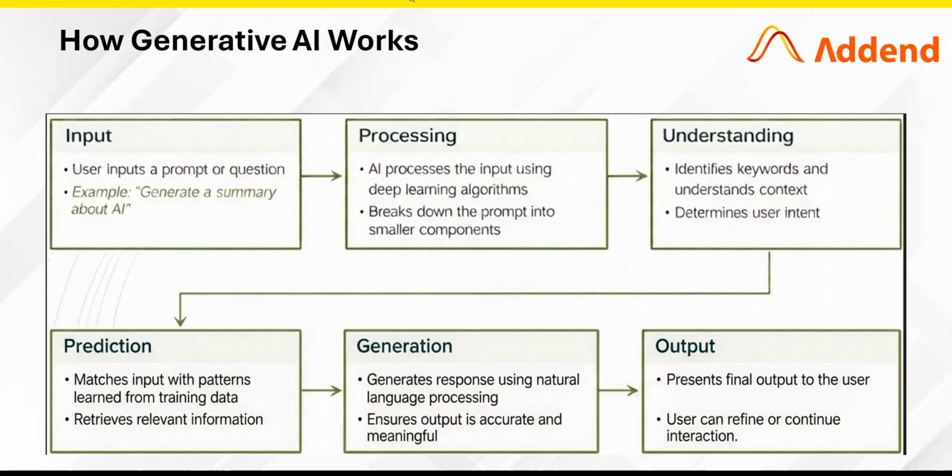Next step is prediction. The AI uses patterns learned from the training data to predict the most suitable response. It doesn't copy, it generates. Next step is generation. Using NLP, it creates a clear, grammatically correct and relevant summary. The last step is output. The final response is shown and the user can refine or continue the interaction. So, generative AI takes input, understands it, predicts the best response, and then generates the meaningful output.